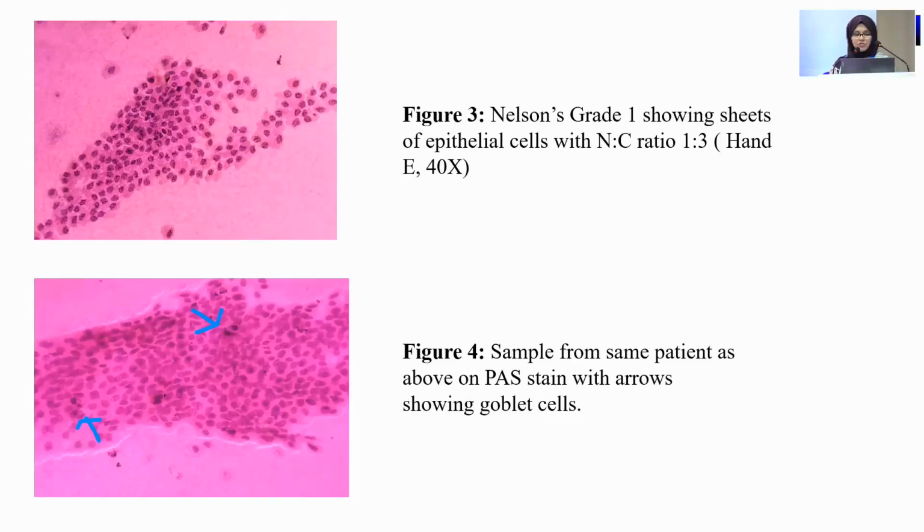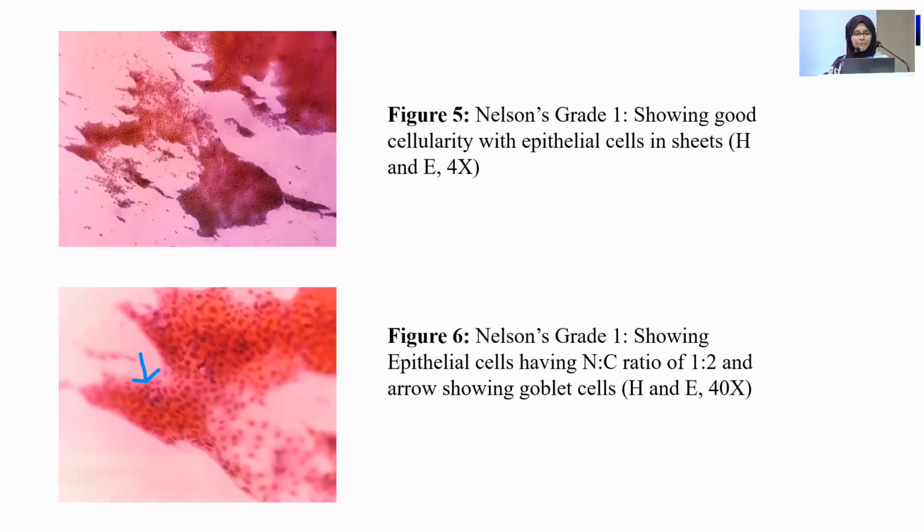The first figure shows Nelson's grade 1 showing sheets of epithelial cells with NC ratio of 1:3. This is H&E at 40x magnification. In the next slide, we can see a sample from the same patient on PAS stain with arrows showing the goblet cells. In the next figure, we can see Nelson's grade 1 showing good cellularity of epithelial cells in sheets, H&E at 4x magnification. The next one shows grade 1 with epithelial cells having NC ratio 1:2, and arrows showing the goblet cells, H&E at 40x magnification.